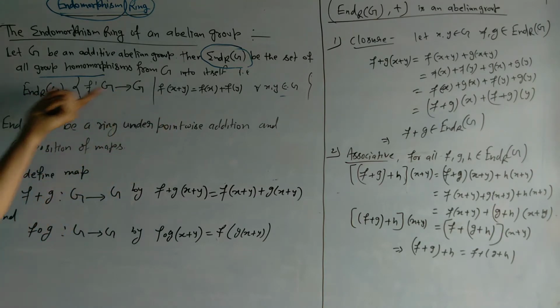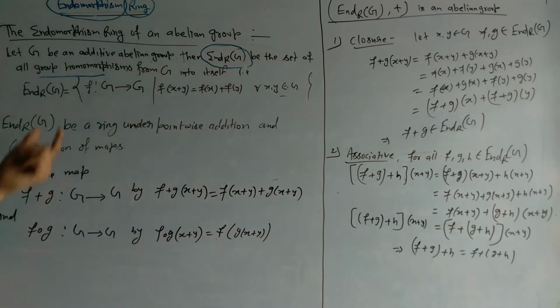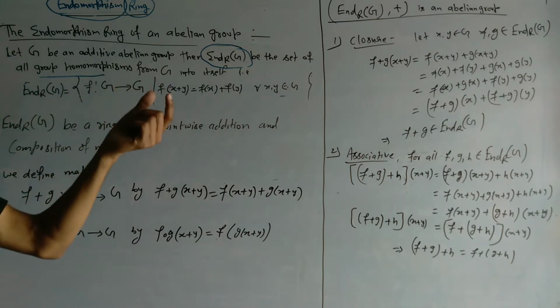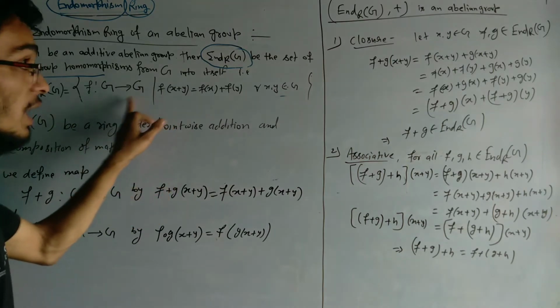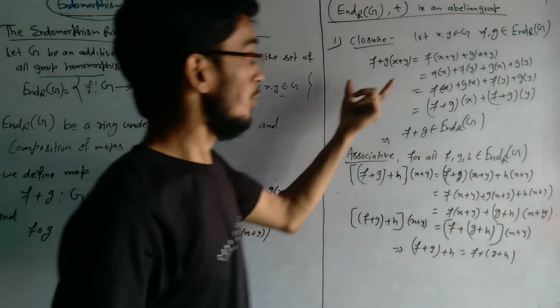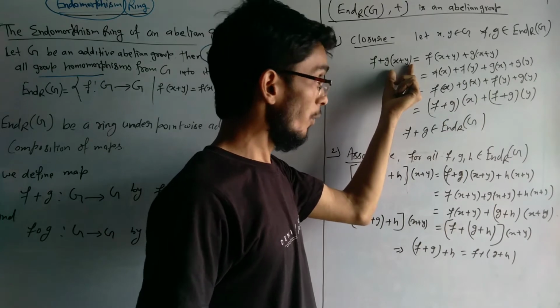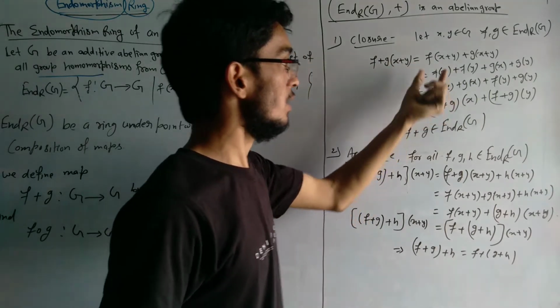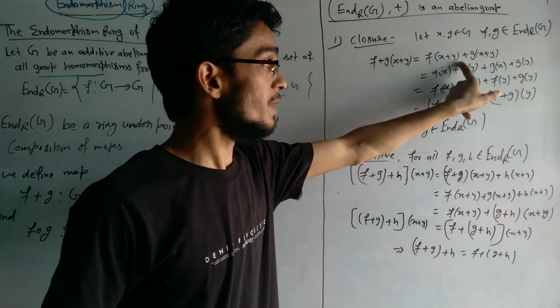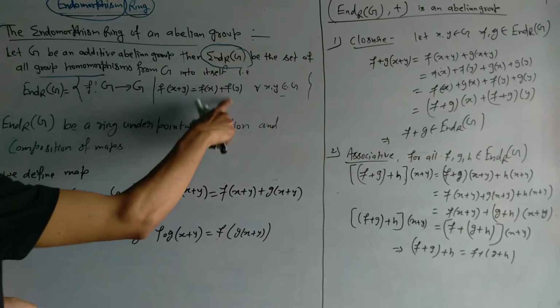You know very well that End(G) is the set of all group homomorphisms from the same set to the same set, that is, group G to itself. So here the elements of End(G) are f, g, h, the homomorphisms, and the elements of G are x, y, z. Now we will define f plus g of x plus y equal to f of x plus y plus g of x plus y, because we define here f of x plus y equal to f of x plus f of y.